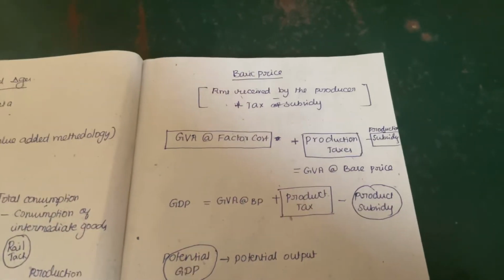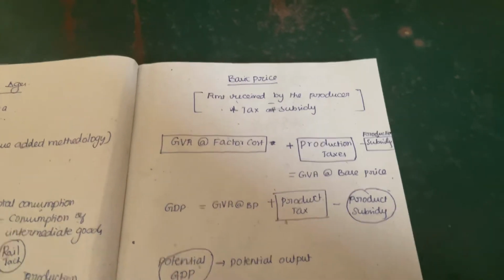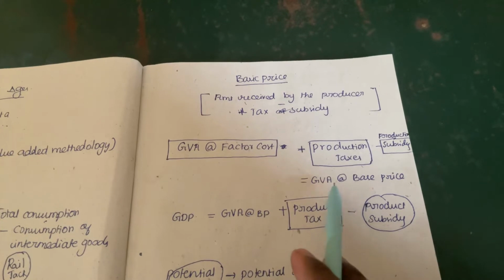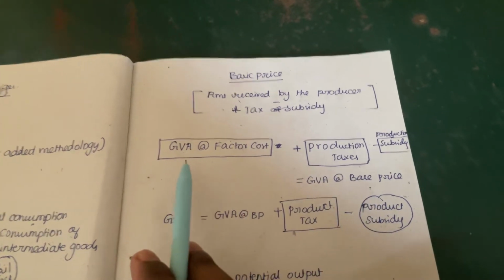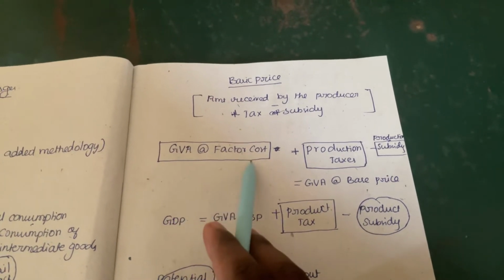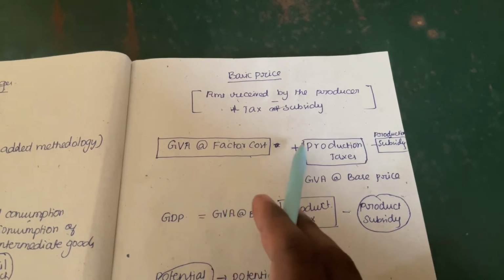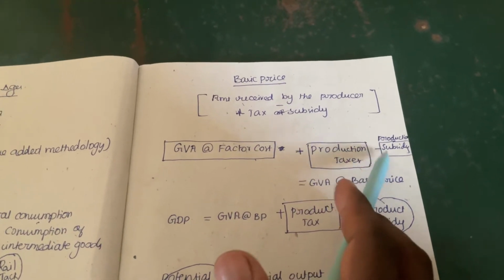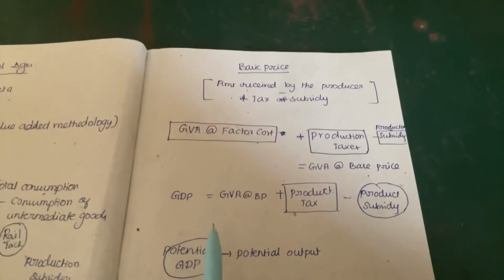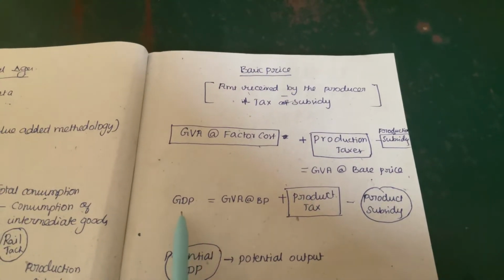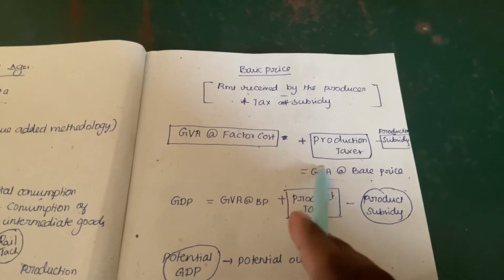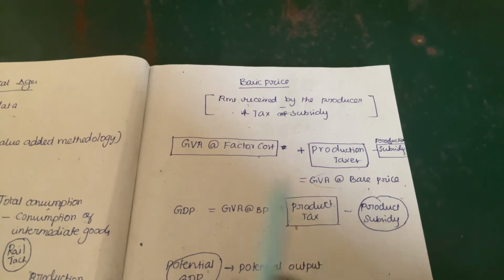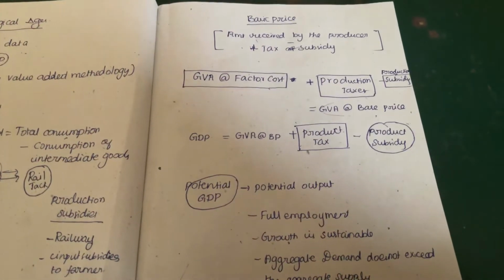So GVA at basic price is equal to GVA at factor cost plus production taxes minus production subsidy. GDP is equal to GVA at basic price plus product tax minus product subsidy.